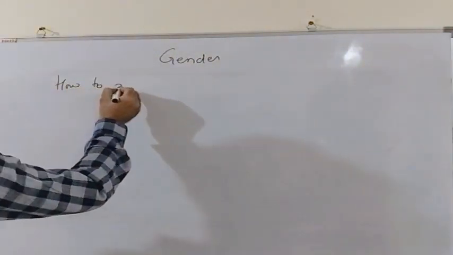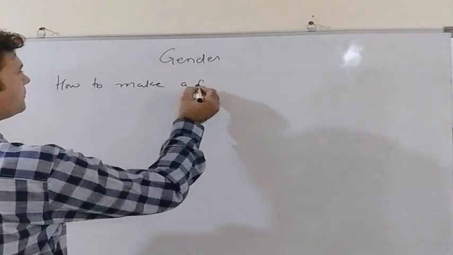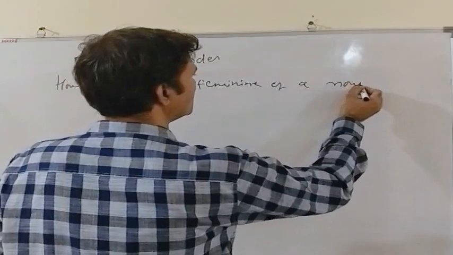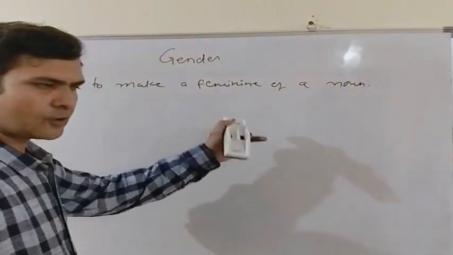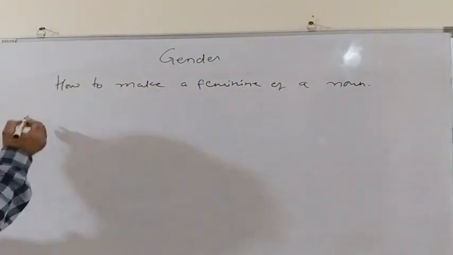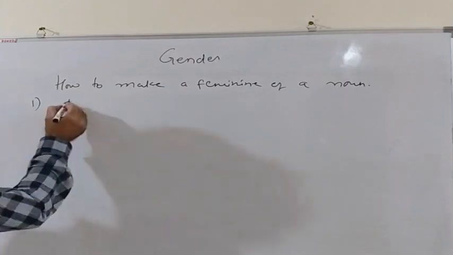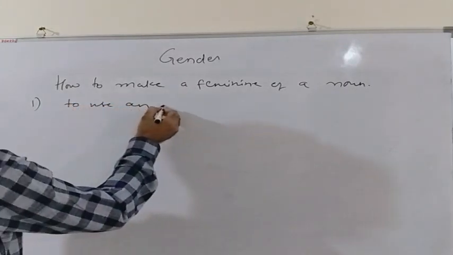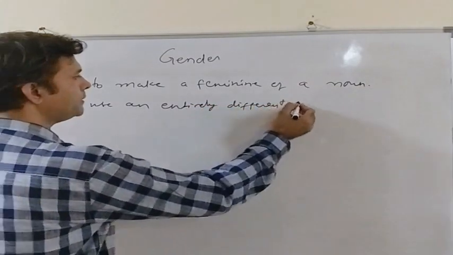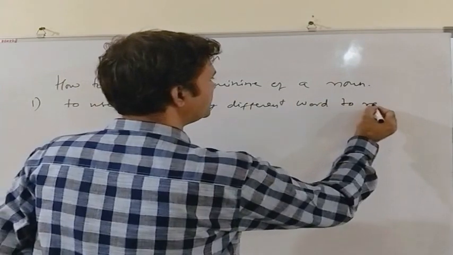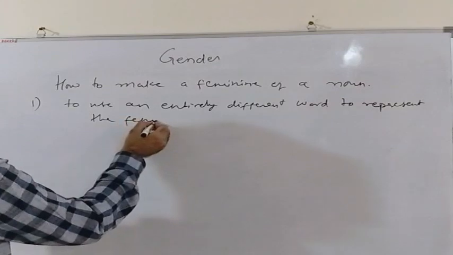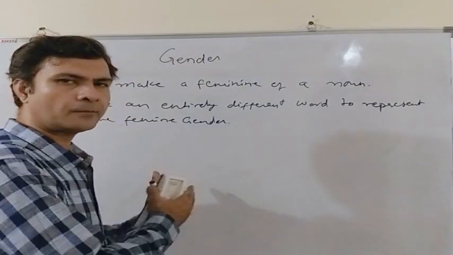How to make a feminine of a noun. We have a noun in masculine form. How can we make it in feminine form? Now there are three ways for doing this. The first way is to use an entirely different word to represent the feminine gender. In this case, we use different words for a male animal and a female animal.